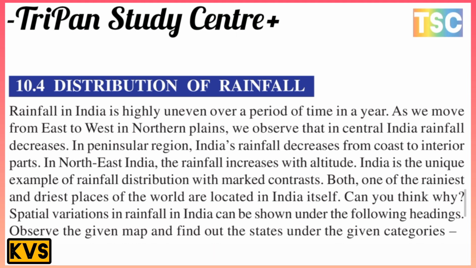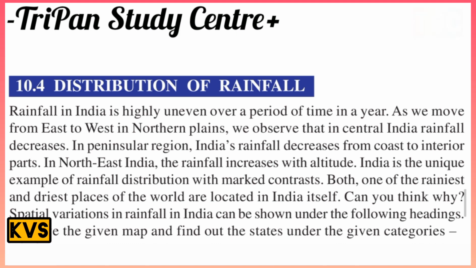India is a unique example of rainfall distribution, where the contrast is marked: both the rainiest and driest places of the world are localized in India itself.